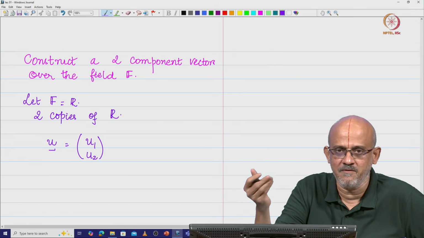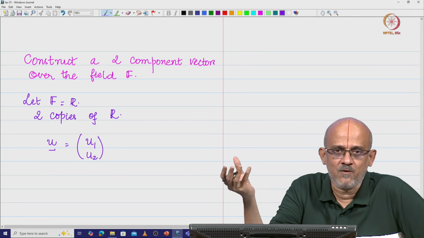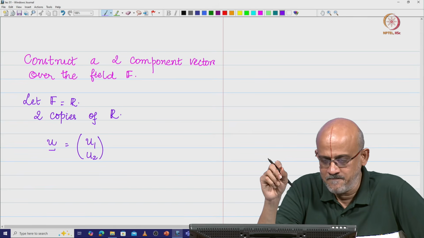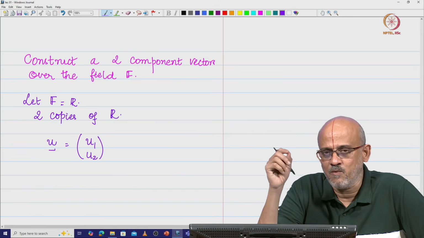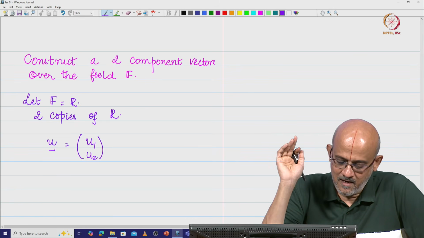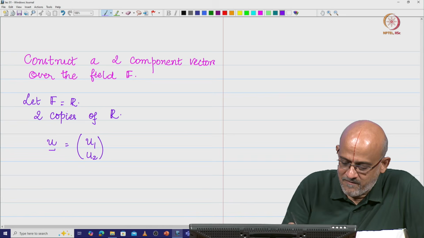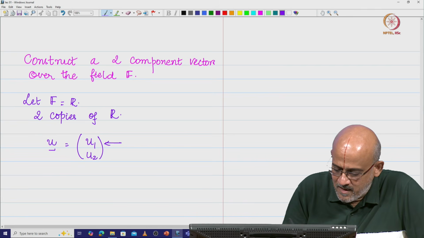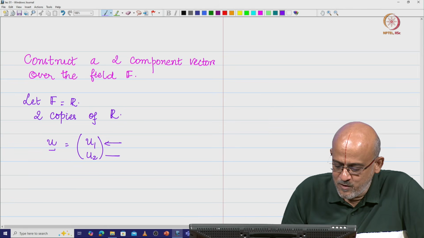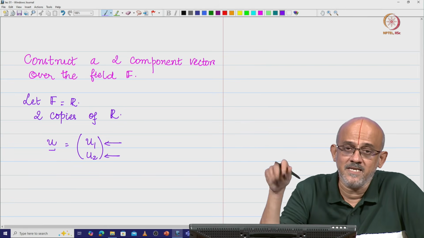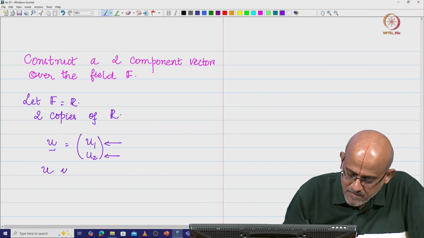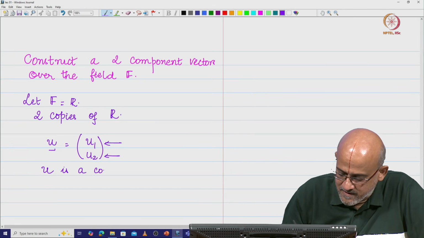That is what you would have done before, x comma y coordinate, where in the xy plane, x is the first axis component and y is the second axis component. I am going to do the same thing here. I take u1 as an element from one copy of R, and u2 as the next element from the next copy of R that I make. Therefore, I say u is a 2 component real vector.